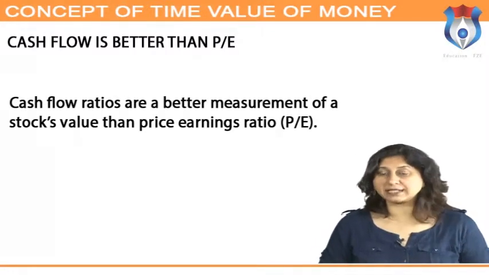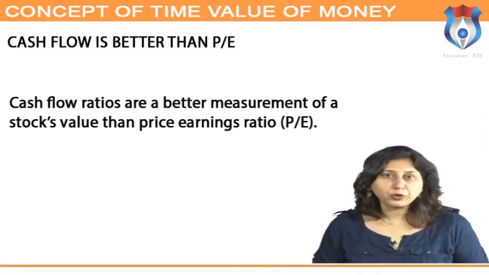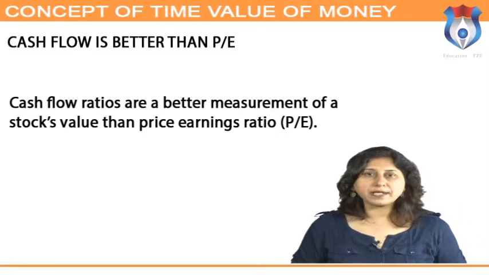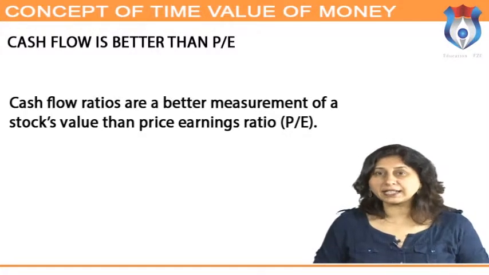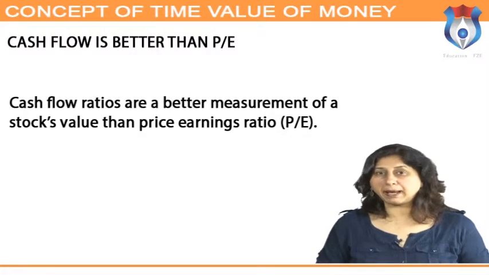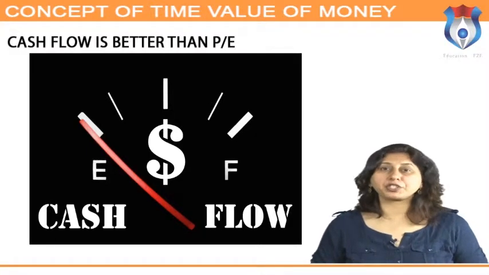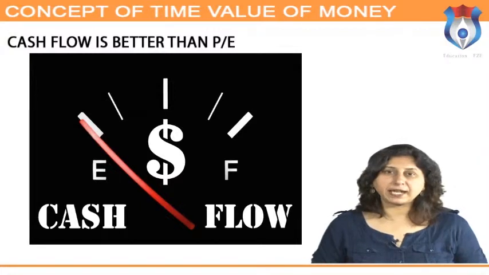Cash flow is better than P by E. Option: cash flow is better than PE. Cash flow ratios are a better measurement of a stock's value than the price earnings ratio, P by E. The PE represents the ratio of the stock's price to its earnings per share, EPS.